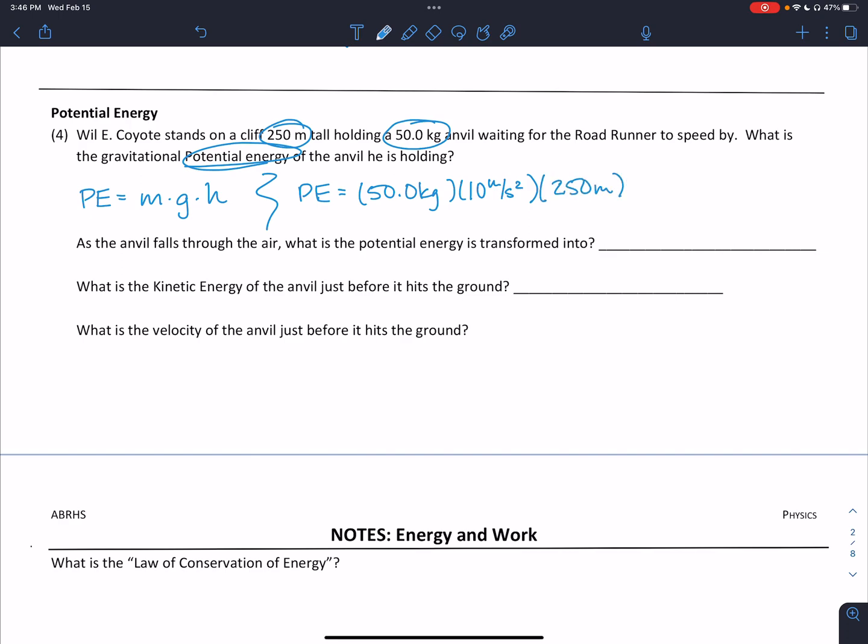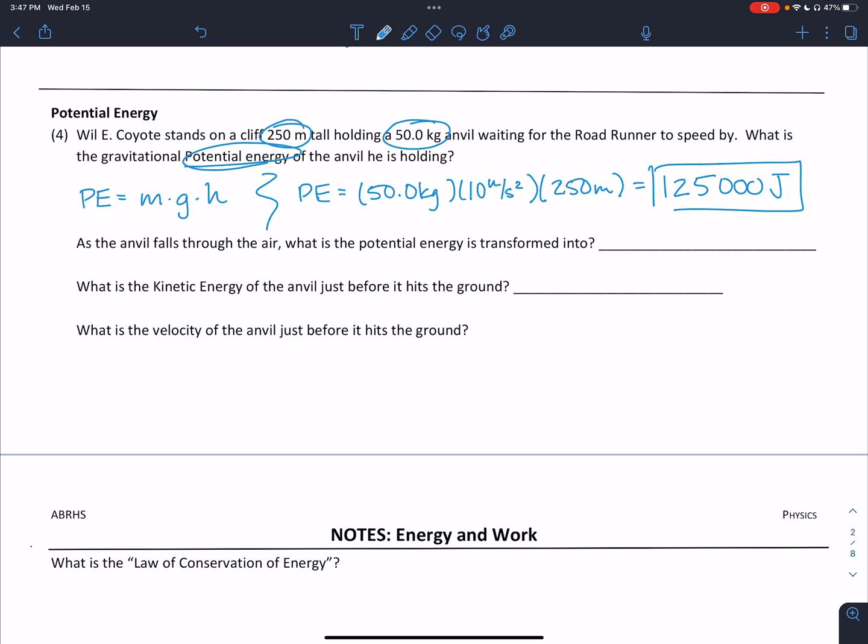All right, now we don't use a negative sign when we use gravity in our energy calculations because we're really trying to find what is the potential energy that's there. So we're not looking for a direction for our energy. All right, so if we do this multiplication, we should find that we have 125,000 joules worth of energy waiting to be used by that anvil.